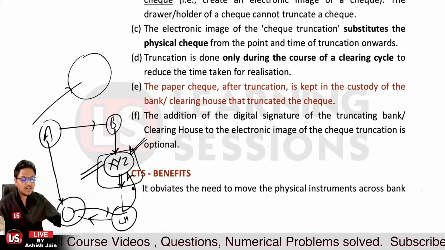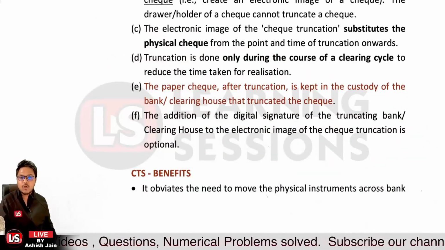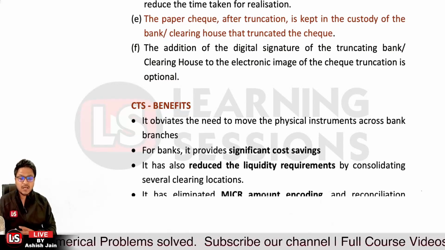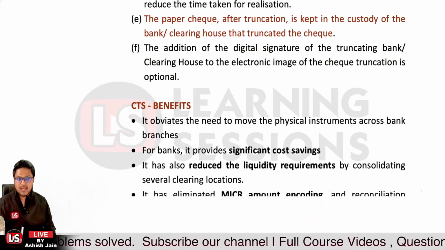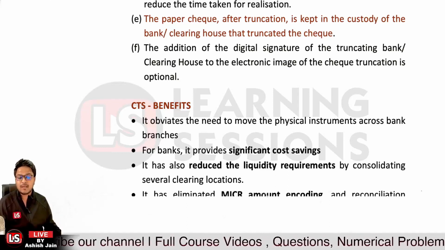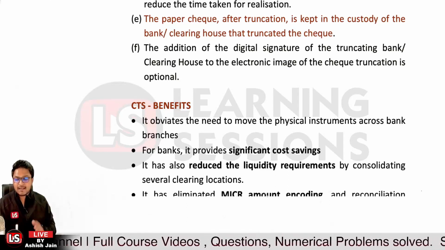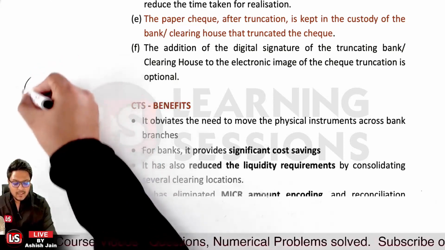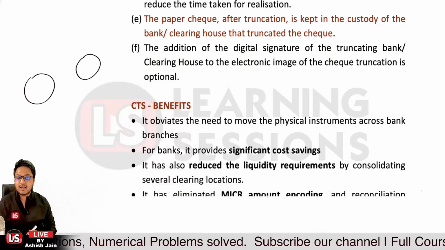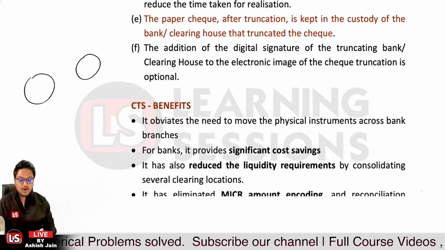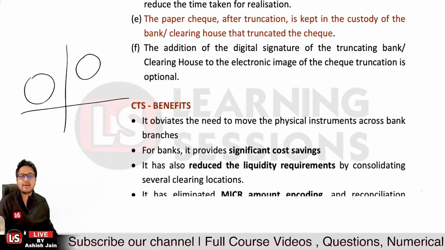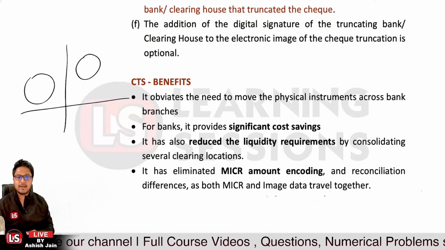Okay, then let us understand the benefits of CTS. First of all, as a foremost benefit, the physical movement of the check is no longer there. So it saves a lot of time for the bank, it is a significant cost saving, and it also reduces the liquidity requirement of the bank because of the consolidation of clearing houses. Previously there were multiple clearing houses in different cities, states and districts, but now there are 4 clearing houses, and that consolidated the data on a large scale, which saves the bank's liquidity. It has also eliminated the micro amount encoding, where you had to encode the micro amount.